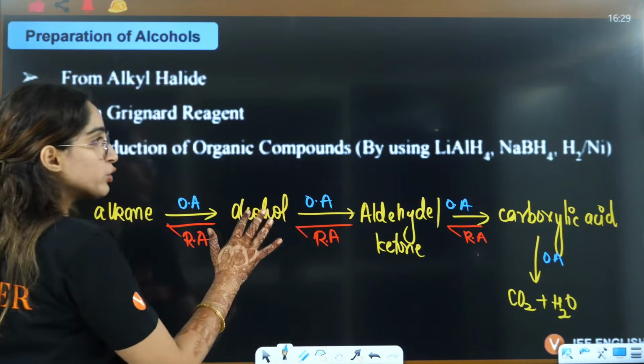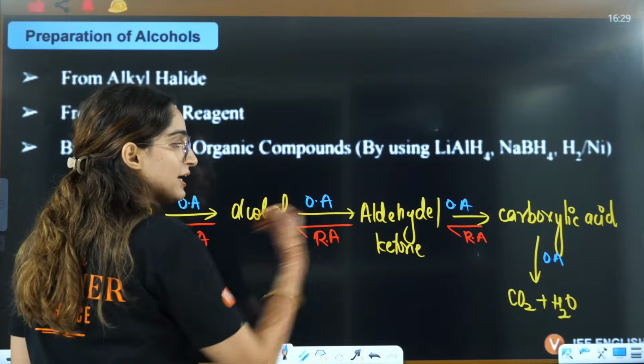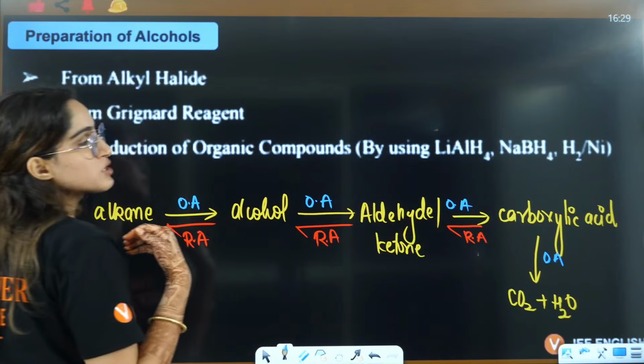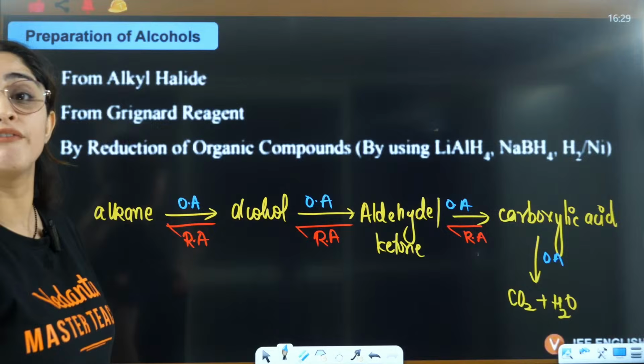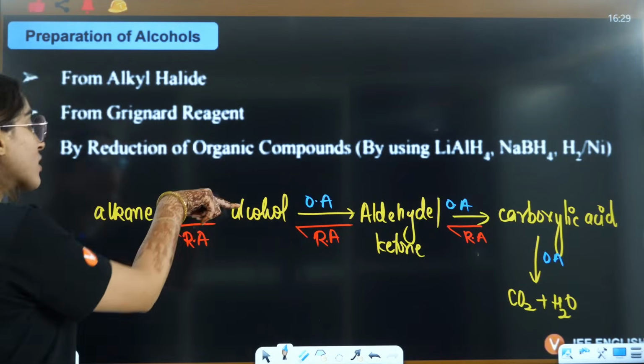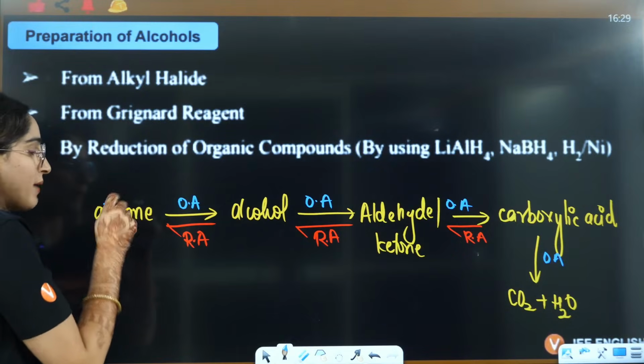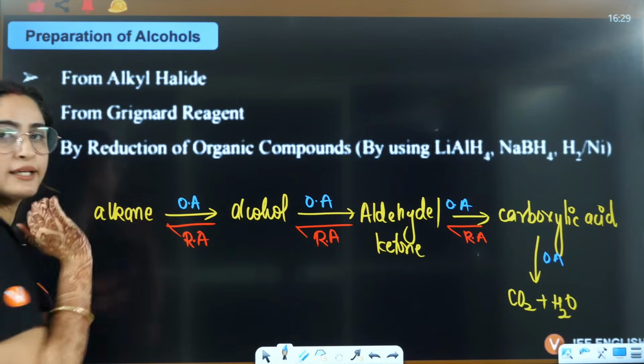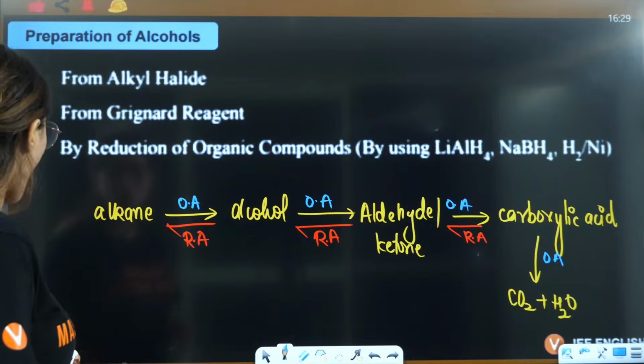If you want to do the reduction, you can only use aldehydes, ketones, or carboxylic acid, or maybe from a derivative of carboxylic acid you can prepare alcohol, right? But with oxidation you can only prepare it from alkane, right? There is no other thing here. So from alkane you will use an oxidizing agent.